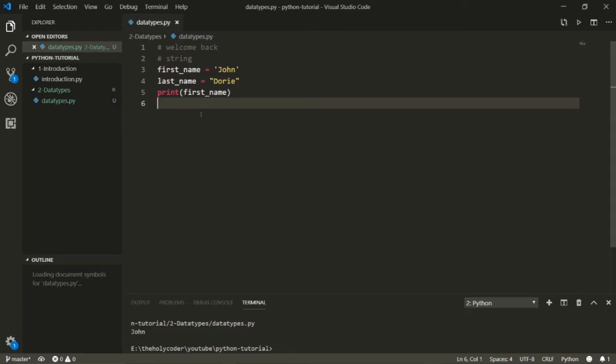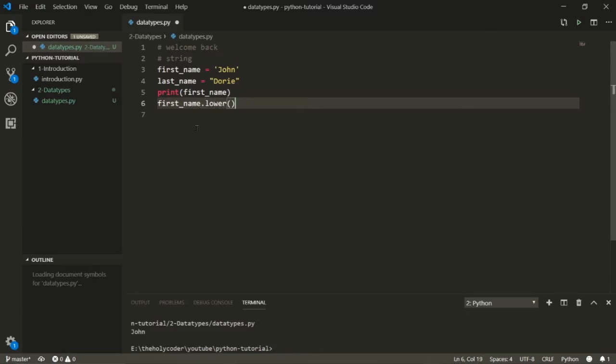Now, I also want to talk about the methods that Python gives us to act on strings. There are many methods, but I'm going to show you a few of them right now. One of them is lowercase. You can see that the J in John is in uppercase, so I can use a method called lower. To access a method on something, you just write it like this.